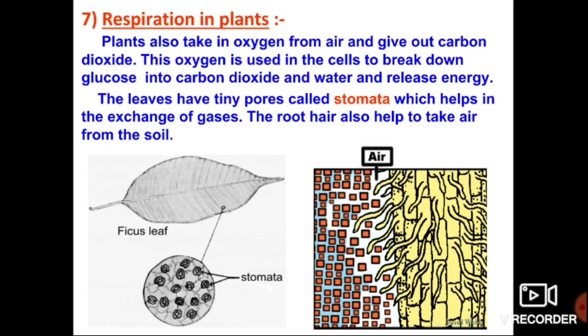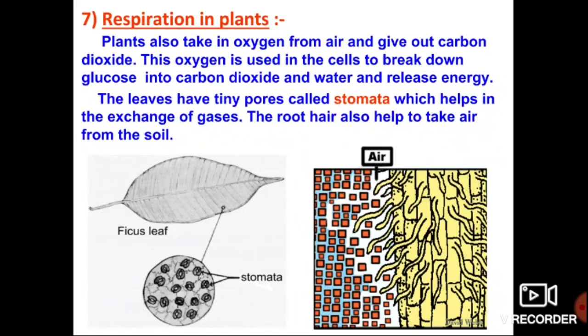Previously, my dear students, we discussed that plants absorb carbon dioxide, right? Then why do plants absorb oxygen? Listen here, plants also take in oxygen from the air and give out carbon dioxide.